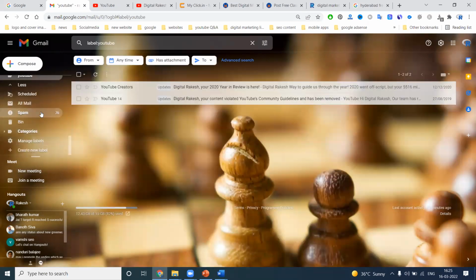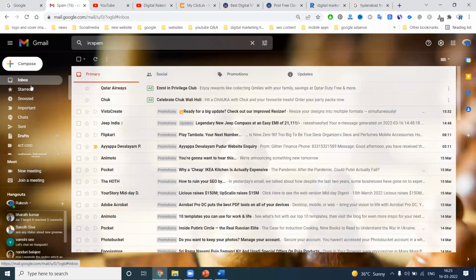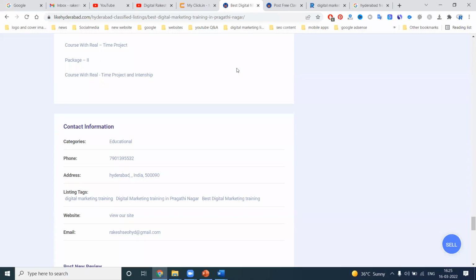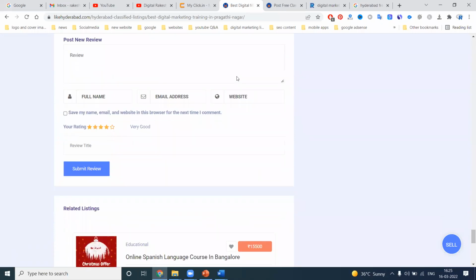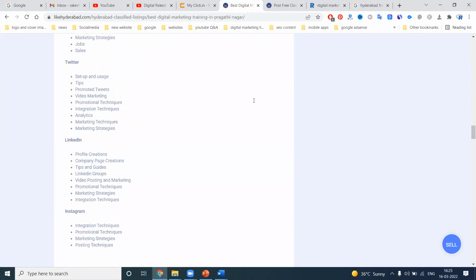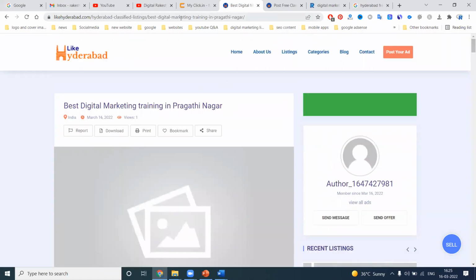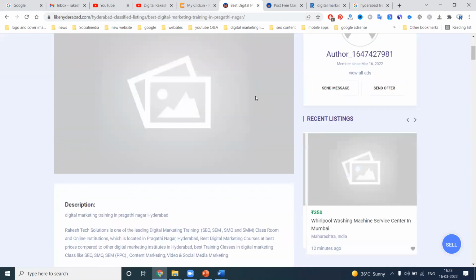So we can go to spam. Any email that is received, we can check from this option here. Parallelly, we can do these particular options. Once you post here, everything you can read in the particular things. Your structure will be created, and everything will be created by the particular option.